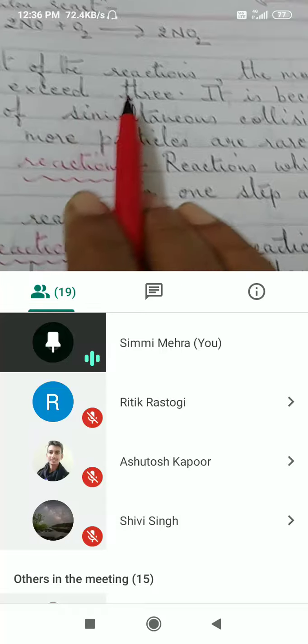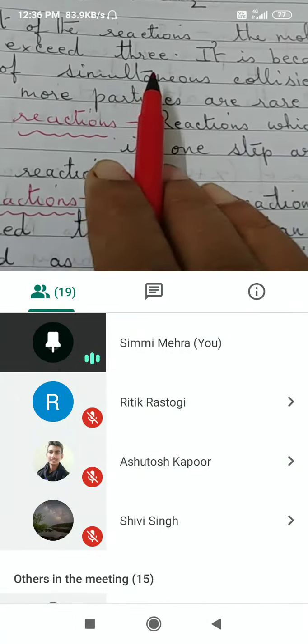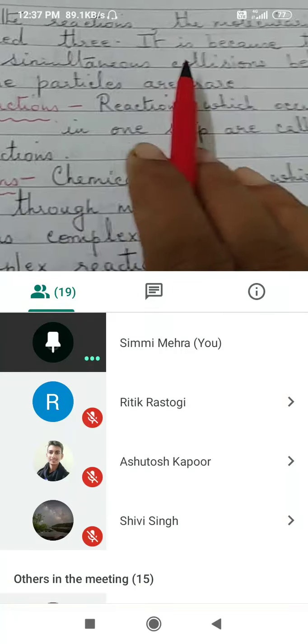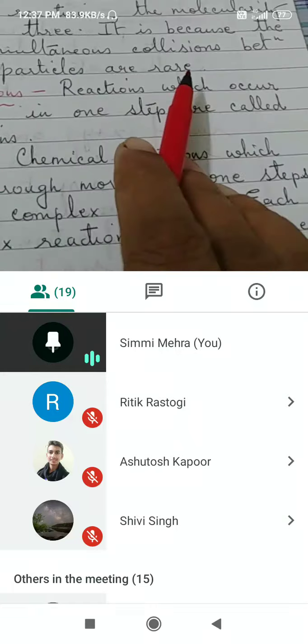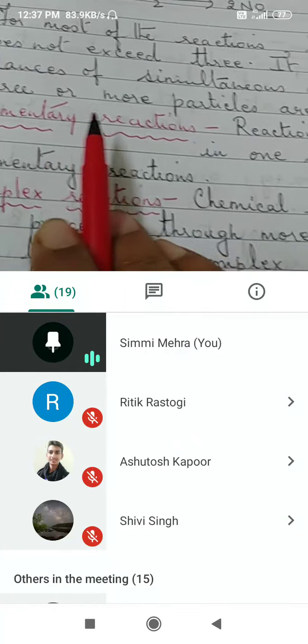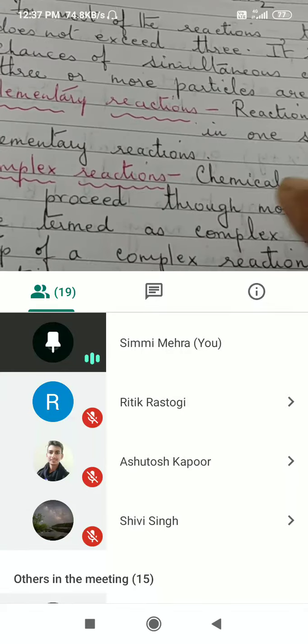For most of the reactions, the molecularity does not exceed 3. I just now explained it to you. It is because the chances of simultaneous collisions between 3 or more particles are rare. I hope this is clear to you.